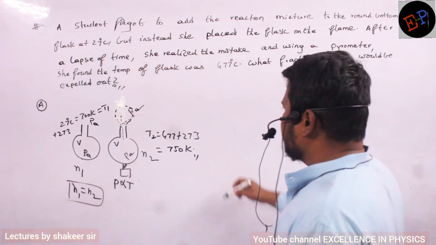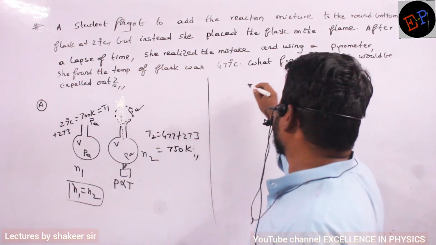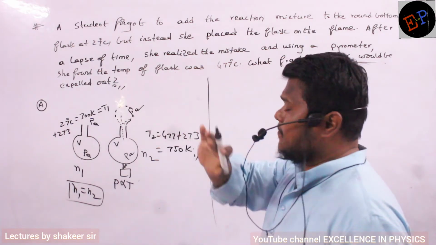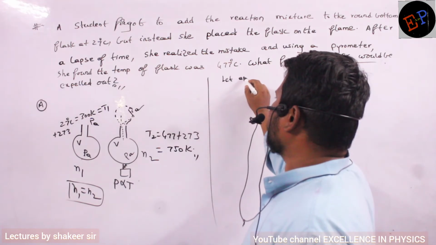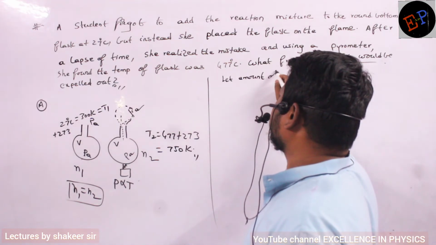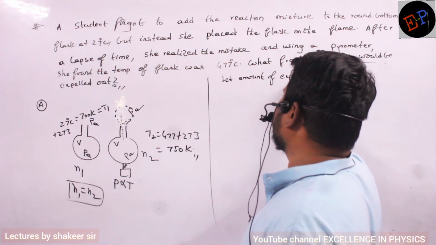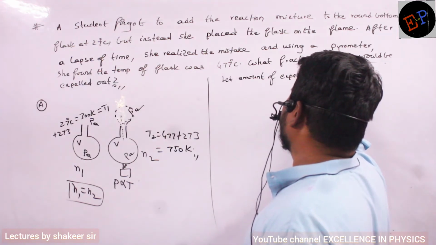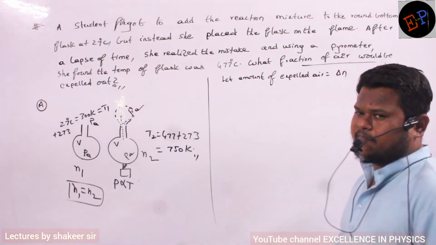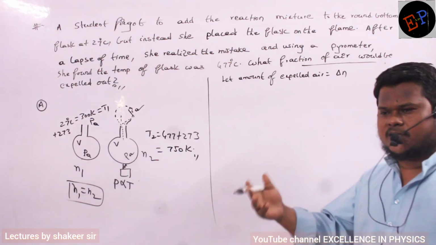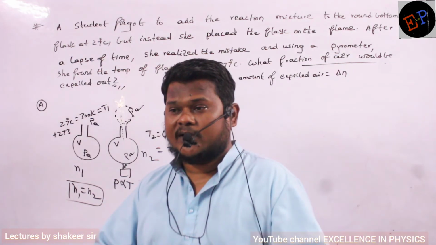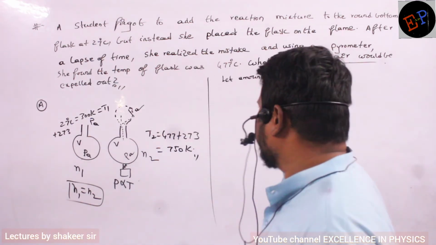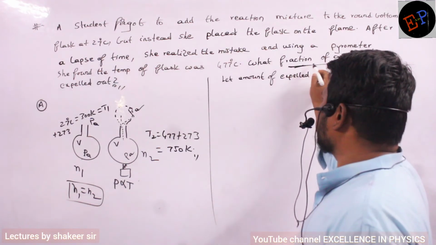So based on that concept, what I am supposed to calculate is what fraction of air would be expelled. So I will make some assumptions. Let the amount of expelled air be delta n. This much amount of air, or this many moles of gas, has gone into the atmosphere. But he is not asking the number of moles, he is asking what?